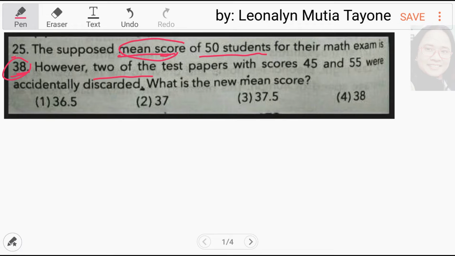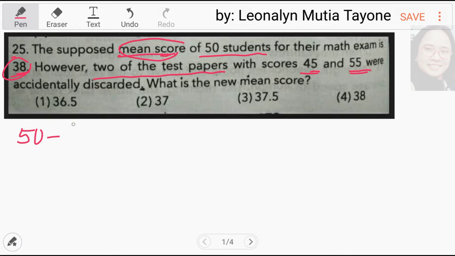However, two of the test papers with scores 45 and 55 were accidentally discarded. What is the new mean score? Isulat ko lang isa-isa para klaro sa inyo. Paliwanag lang natin ang mahaba dito, pero masagutan naman ito ng madalian lang.